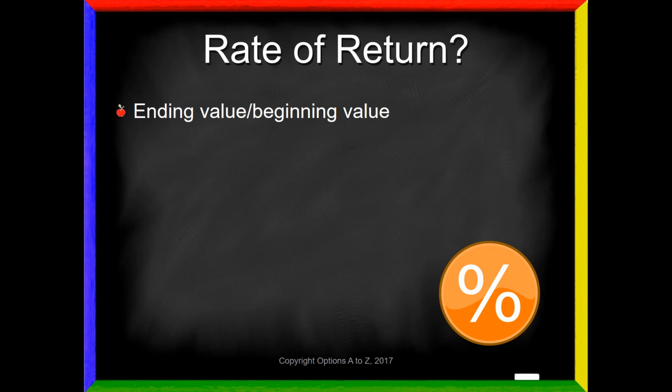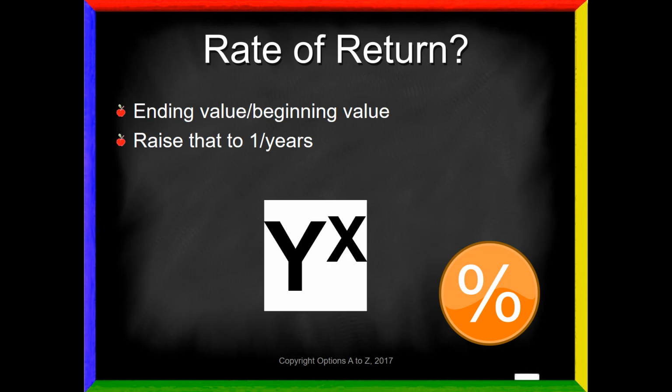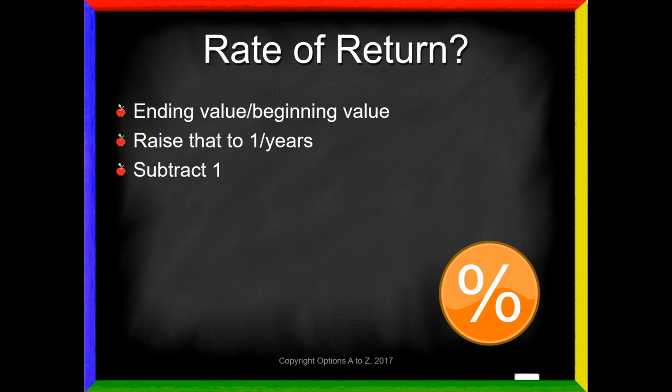All you need to do is take the ending value, or your goal, divided by the beginning value. So in this case, $1 million is the ending value, divided by the beginning value would be $10,000. So that would be an answer of 100. Next, take that number and raise it to 1 divided by the years. That sounds more complicated than it is, but most calculators have a little key that says y to the x, and just hit 100, y to the x, and then take 1 divided by the years, and it will give you the answer. Whatever that answer is, we're going to subtract off the number 1, and then we'll multiply by 100, and that will convert it to a percent.